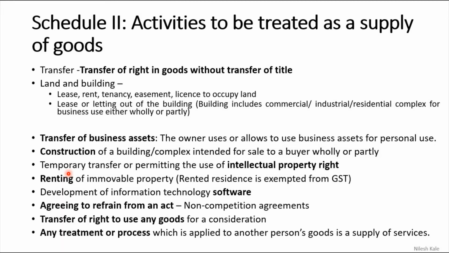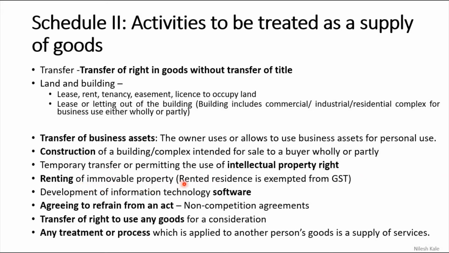Now to use my theories, they have to contact me and get written permission from me, because I have copyright over the material. I have intellectual property right over the material. They cannot use it without my permission, and if I give them permission, then that becomes a taxable supply, be that even a temporary transfer. If it is a permanent transfer, yes, GST is applicable.